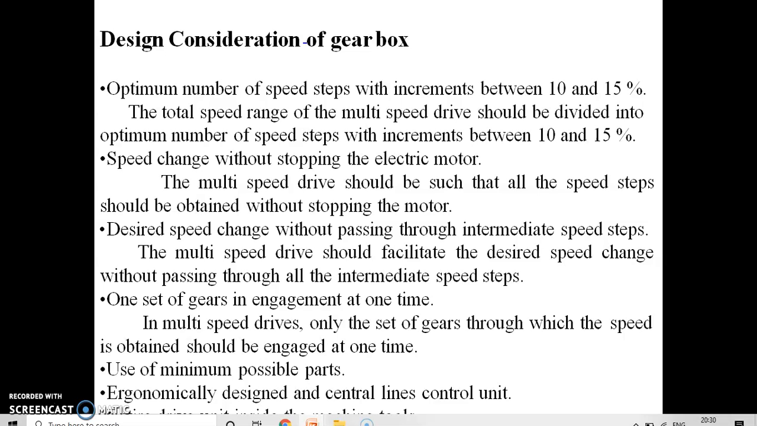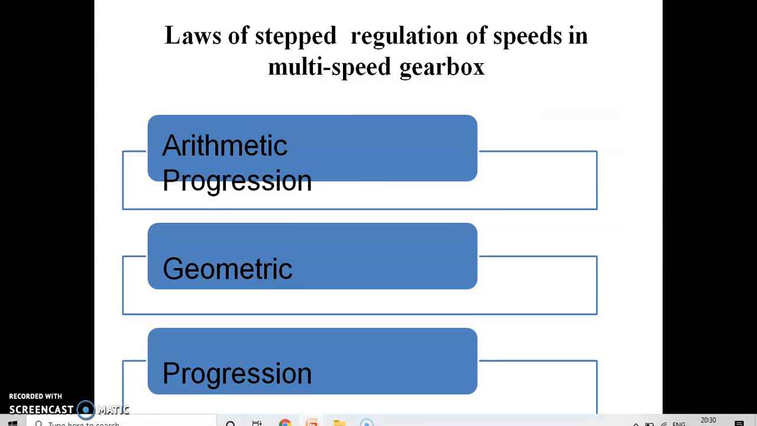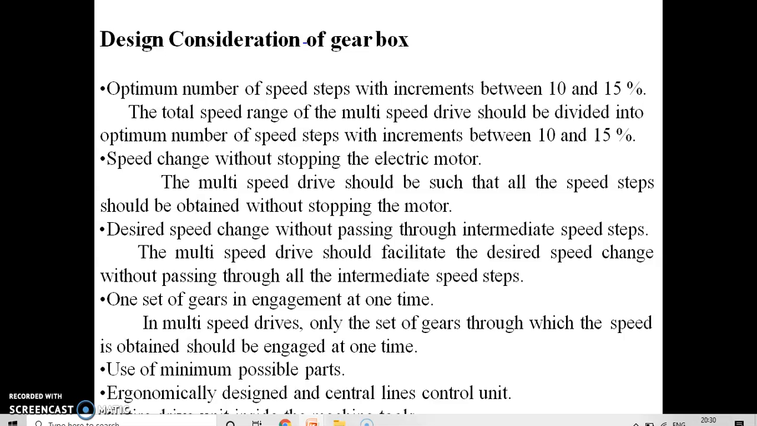So the basic design considerations of a gearbox are an optimum number of speed steps with increments between 10 to 15%. The total speed range of the multi-speed drive should be less than 10 to 15%. Then speed change without stopping the electric motor. Then the desired speed change without passing through the intermediate speed steps. The multi-speed drive should facilitate the desired speed change without passing through all intermediate speed steps.